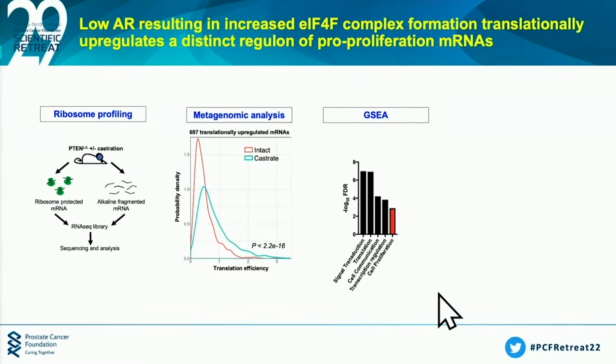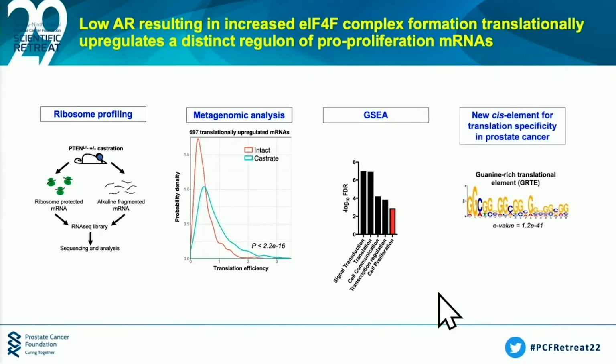So we did a lot of molecular experiments after that, but what we found was that these particular mRNAs, the reason why they were sensitive to increased levels of eIF4F was because within the 5' UTR, they actually had a distinct cis-regulatory element, which we called the guanine-rich translational element. Now, given these particular findings, it suggests that AR-low prostate cancer might actually be uniquely sensitive to inhibition of translation initiation. We want to test this preclinically.